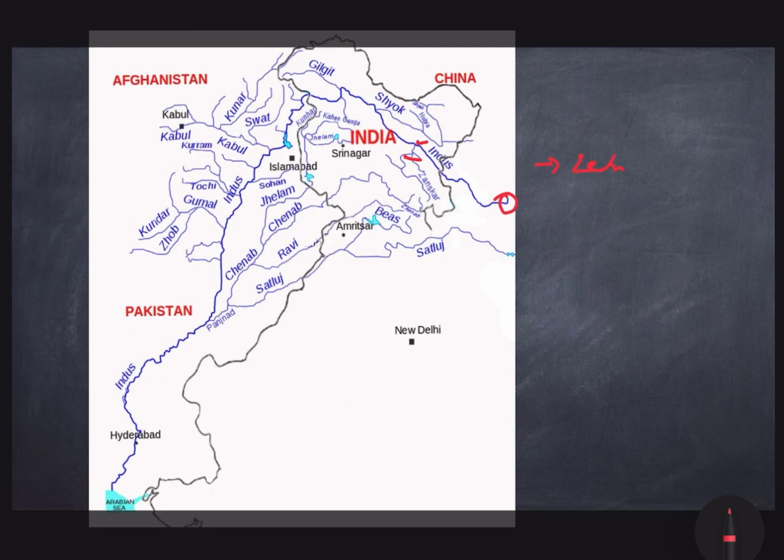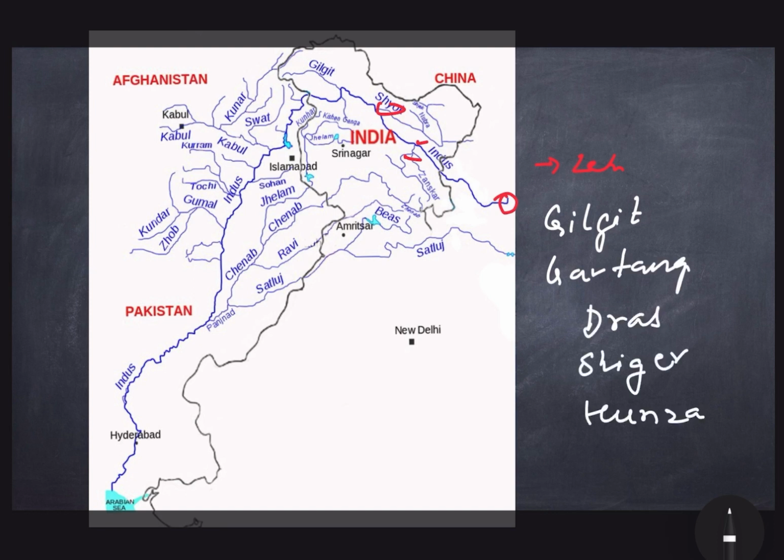It flows then through the region of Ladakh, Baltistan and Gilgit. The Shyok river joins it near Skardu. Other Himalayan tributaries are Gilgit, Gartang, Dras, Shigar, Hunza. It crosses the Himalayas and makes a sharp southern turn near Attock, north of the Nanga Parbat. Then the river Kabul joins it in Afghanistan.